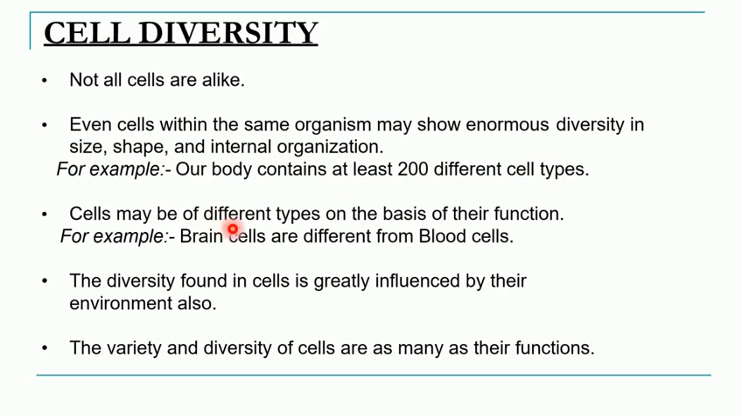Now these cells may be of different types on the basis of their function. For example, brain cells carry signals from the brain to the other body parts. We have blood cells like RBC, WBC, which are responsible for carrying nutrients and oxygen to different parts of the body. The diversity found in cells is greatly influenced by their environment also. This variety and diversity of cells exists because there are many functions in the body of the organism.